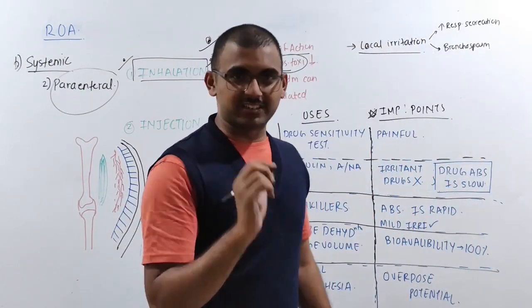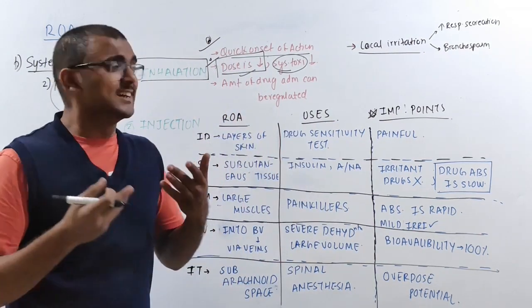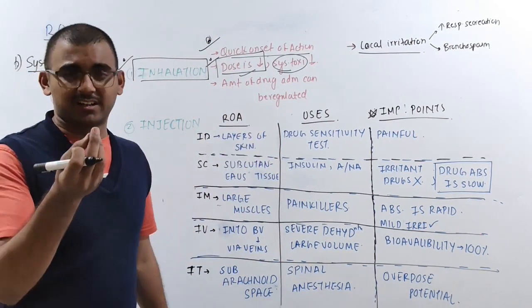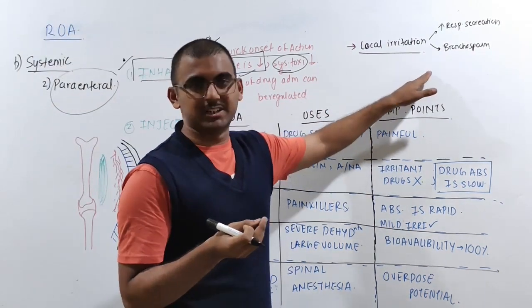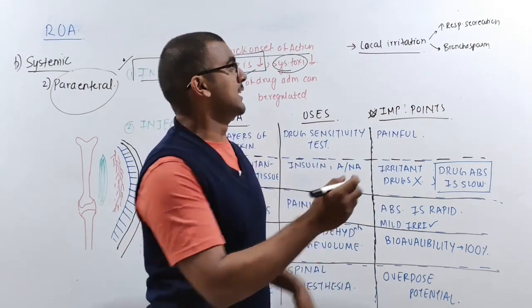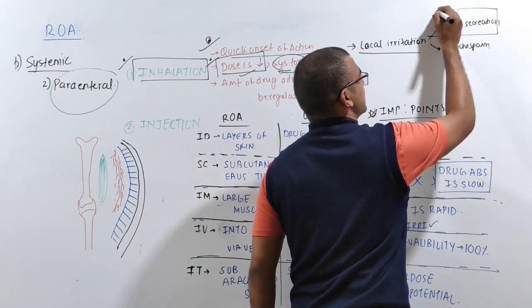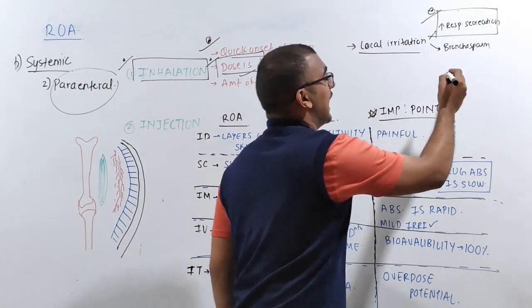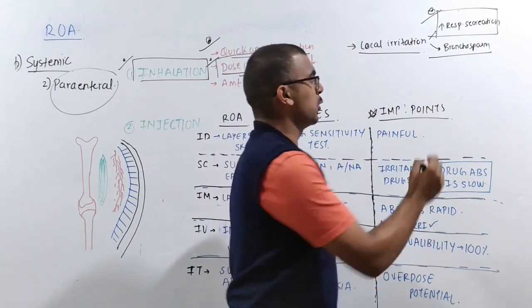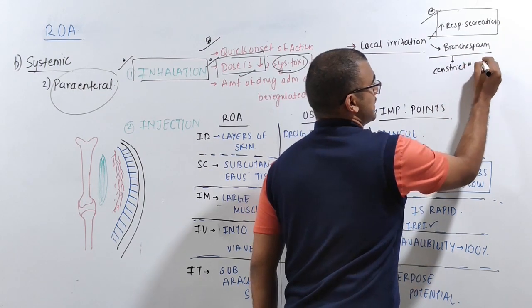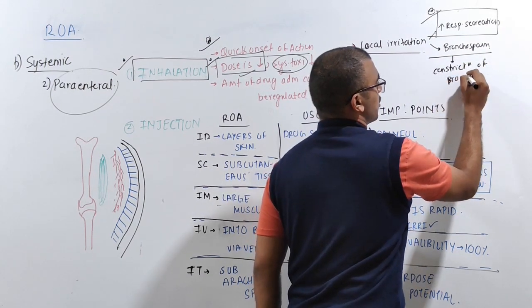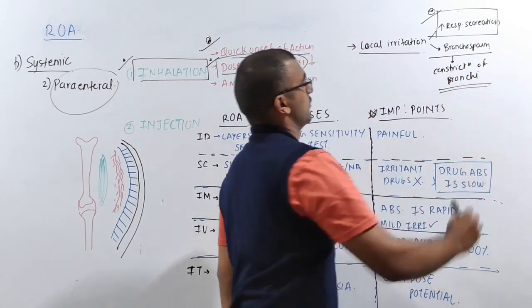Now, the main disadvantages of inhaling. There are some irritant drug molecules, some irritant drugs, which can cause local irritation. Because of local irritation, it can increase the respiratory secretion, the mucus secretion, and it causes bronchospasm. What is bronchospasm? Bronchospasm is nothing but constriction of the bronchi.